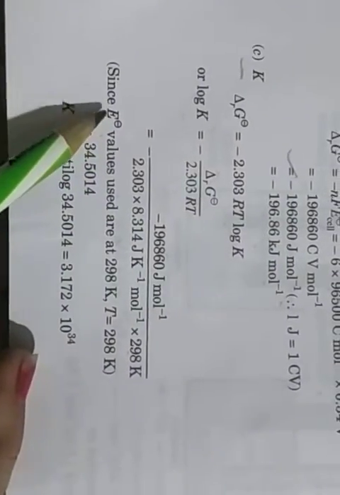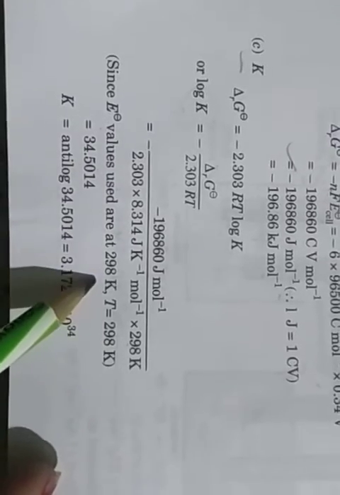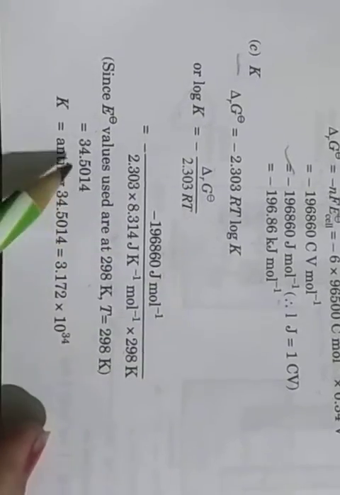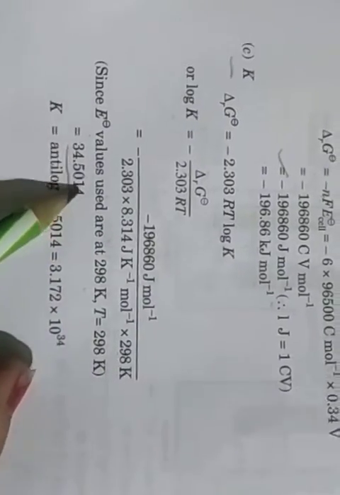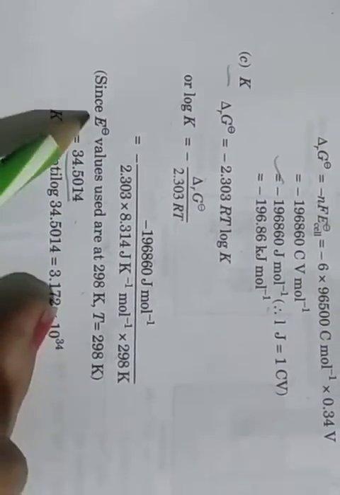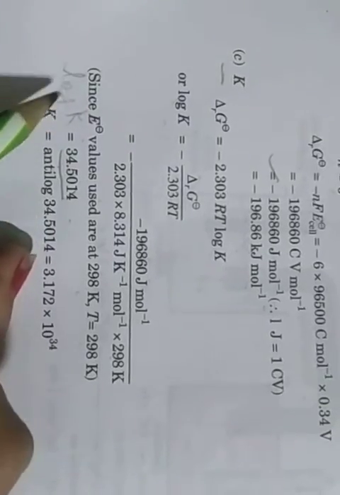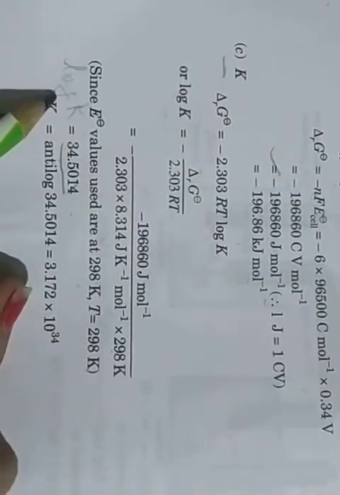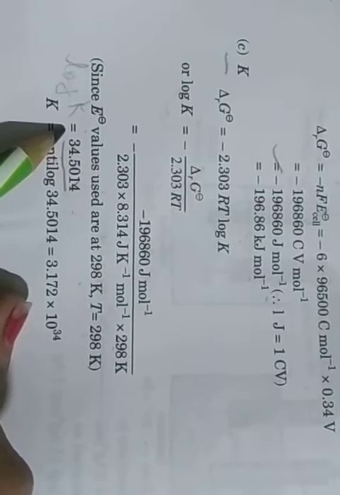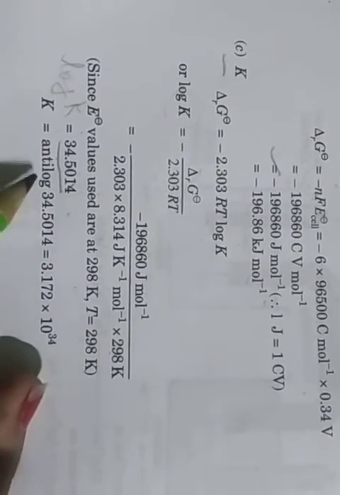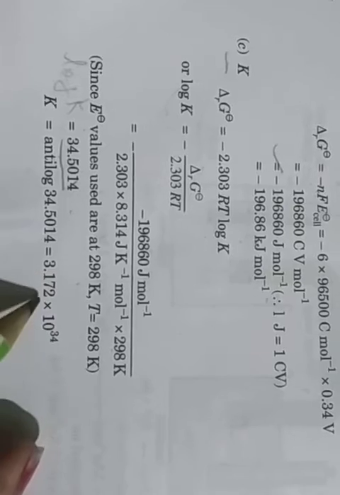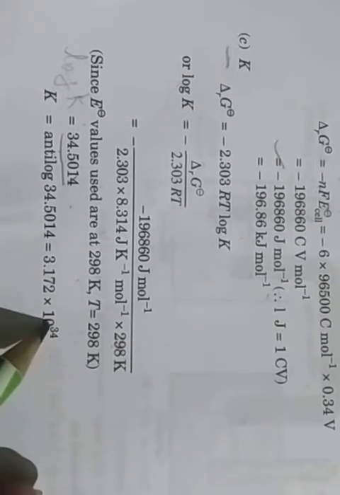Okay, and always remember E naught values used are at 298 Kelvin. Clear? So calculate this and the value comes. Here this value is the log K value. Okay, but because we have to find K, we have to take the anti-log of this value. So the anti-log of this value comes to 3.172 into 10 to the power 34.